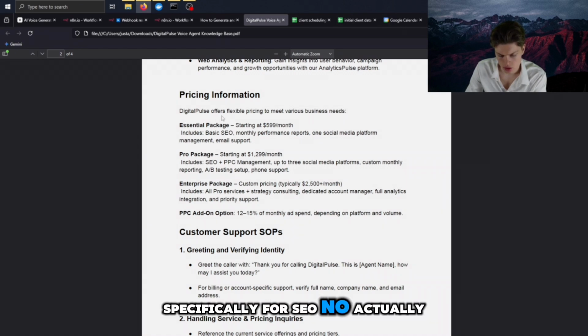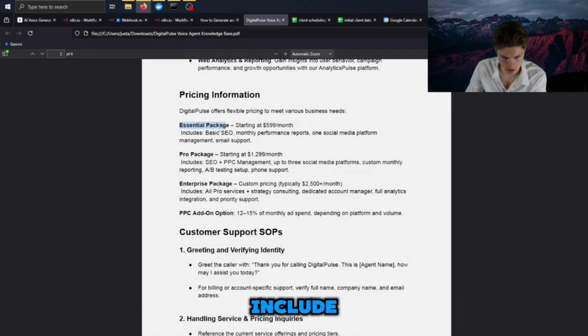No, actually, could you also tell me more about the essential package and how much does it cost and what does it include?